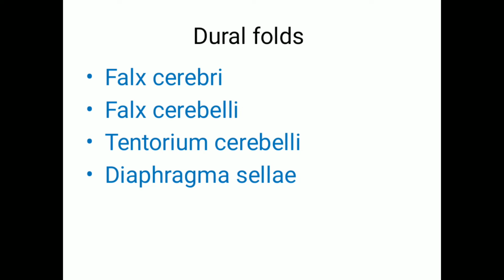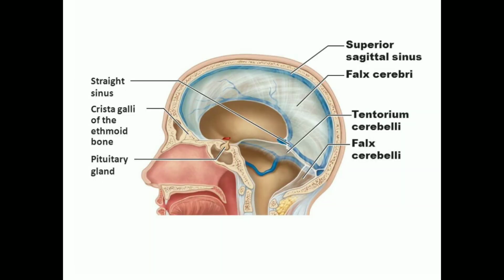There are four dural folds. The four dural folds are falx cerebri, falx cerebelli, tentorium cerebelli, and diaphragma sellae. So know the names of the four dural folds. The four dural folds are falx cerebri, falx cerebelli, tentorium cerebelli, and diaphragma sellae. These are the four dural folds.